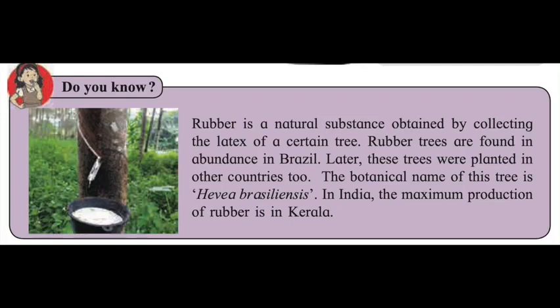When you have deep knowledge about plants, that study is called botanical study. The botanical name for the rubber tree is Hevea brasiliensis. In India, the maximum production of rubber is done in Kerala. In Kerala you will get large numbers of rubber trees.